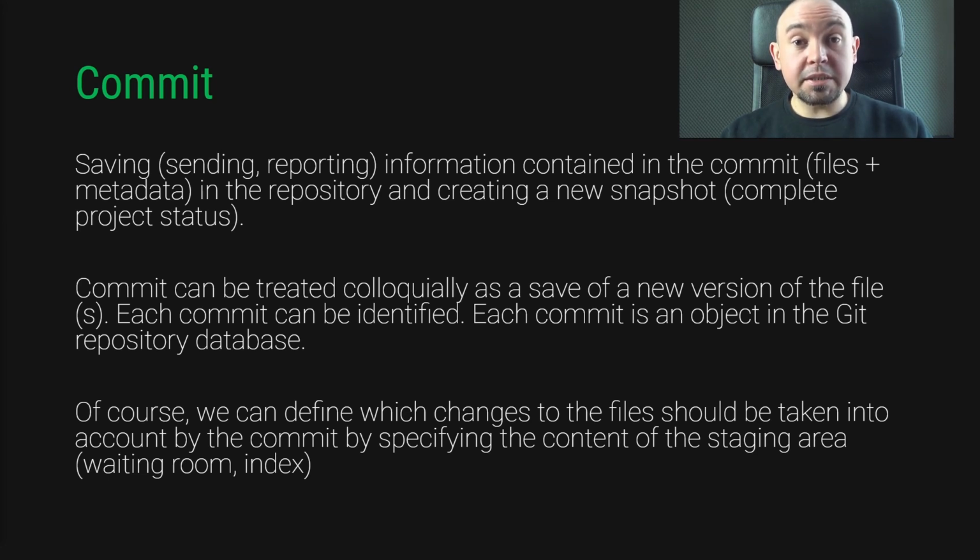Every commit is made to be identified using a unique hash number. We've seen that. Each commit is also an object in our repository, as we have also seen. Of course, we can define what changes are supposed to be included in the commit. Not all the elements that we change in our working directory need to be committed.